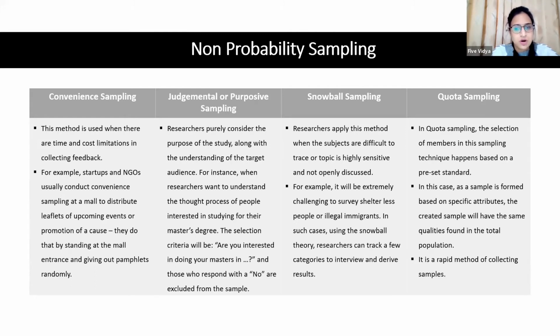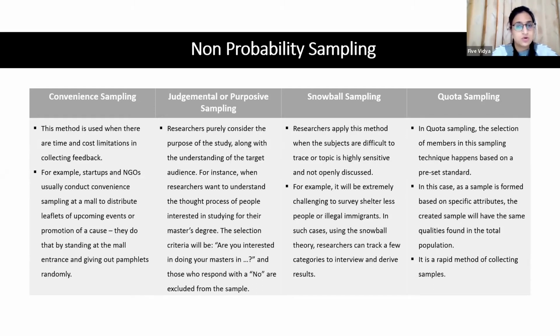The other one is snowball sampling. Snowball sampling is done wherein the topic of your research is a little sensitive, and you cannot have access to the respondents very easily. The other day I was talking to one of the scholars who was doing research on child marriage, okay, so victims of child marriage. Now, for a scholar, it is a little difficult to get data from those people who are actually victims of child marriage, and this is a sensitive topic.